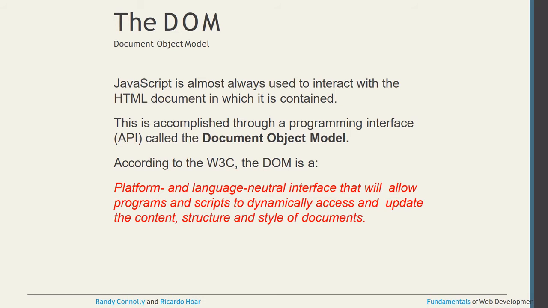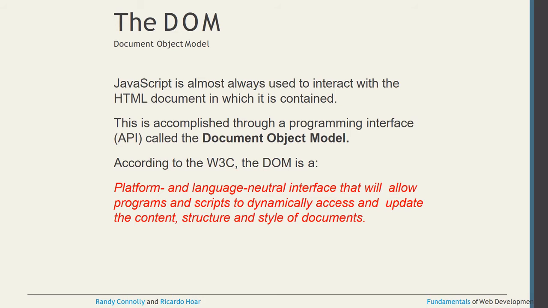Now, whenever we talk about the DOM, the Document Object Model, JavaScript is almost always used to interact with the HTML document and its content. This is a programming interface, an API, which is called the Document Object Model. So according to the W3C, what is the DOM?